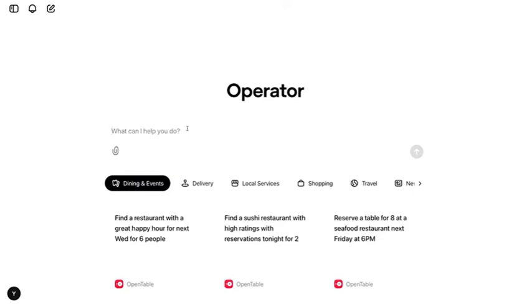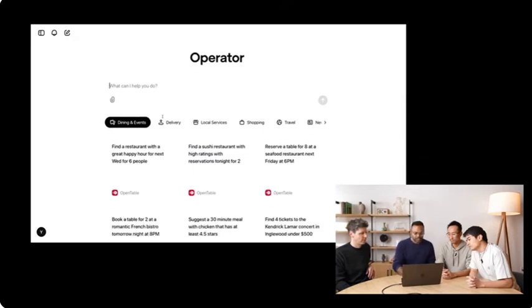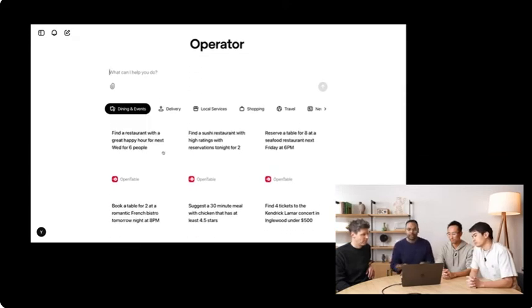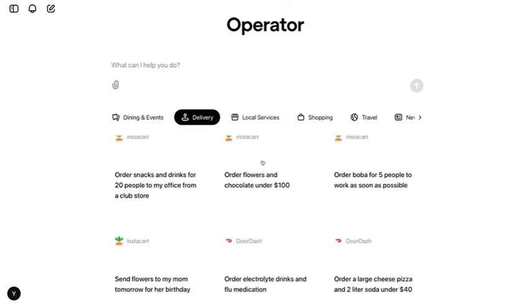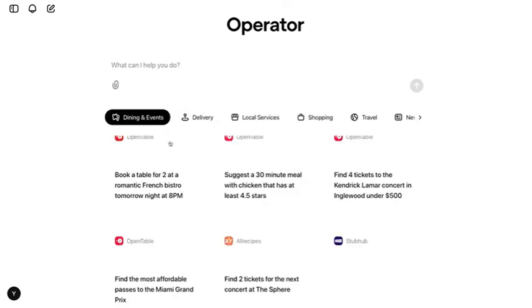OK, so this is the Operator homepage. It lives at operator.chatgpt.com. It'll be accessible as soon as the live stream is over. And as you can see, the interface is very similar to ChatGPT. You can type in a prompt, and Operator will try to execute the task to the best of its capability. You'll also see we have a list of pre-filled prompts here. These are not really meant to be recommendations. These are meant to give you an idea of what Operator can do. We have also collaborated with various brands like OpenTable, AllRecipes, StubHub, Uber, Thumbtack, DoorDash, eBay, Target, to make sure Operator really works well on these websites. But also, we think users will find Operator very valuable in interacting with these platforms. So with that, let's jump in with a demo.